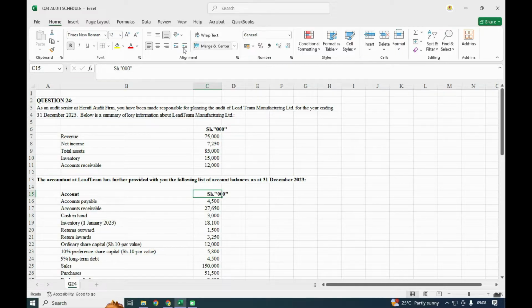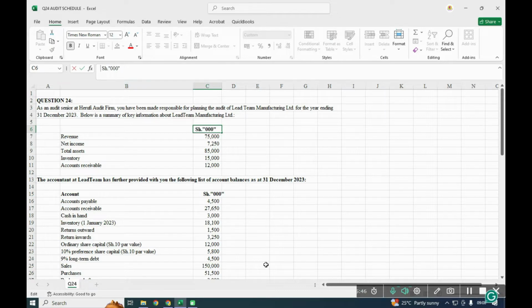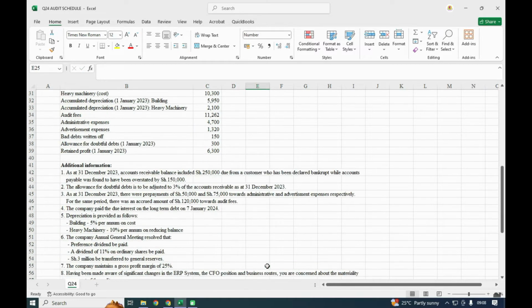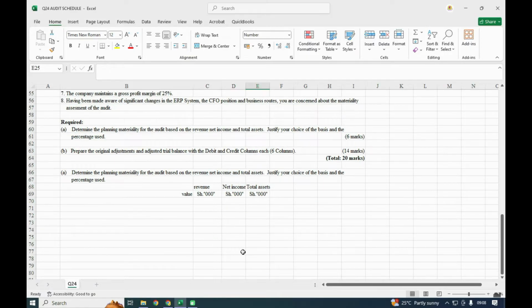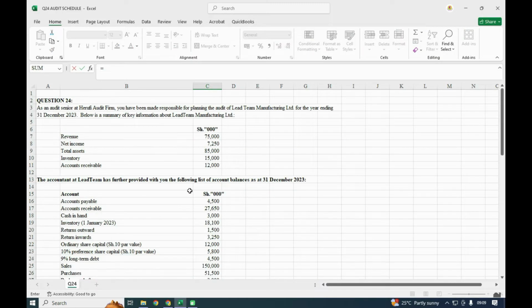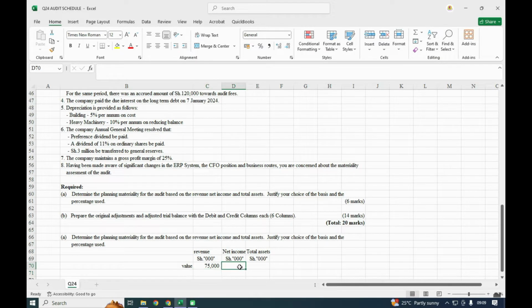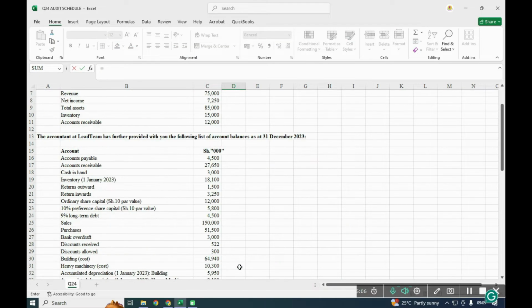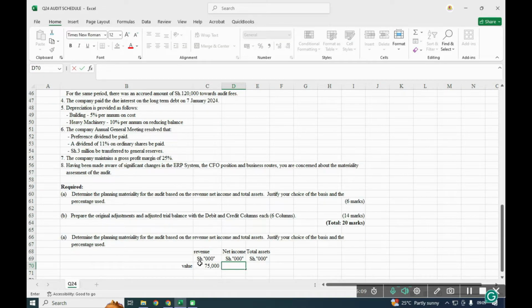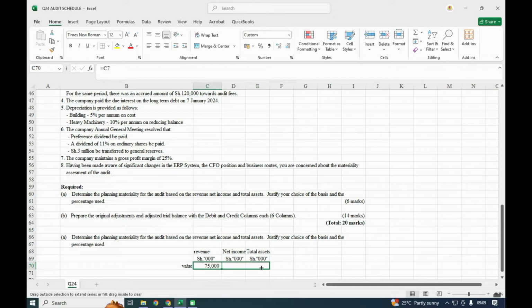Okay, so for this one there was some space that was left. I need it to be at least at the center. Yeah, that way, so that even this one is already at the center. Yeah, that one is okay, so that our value of revenue that we have, so revenue is 75,000, and these other one, let me see whether it will be able to pick the other values.